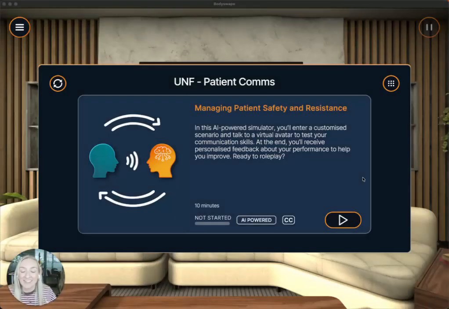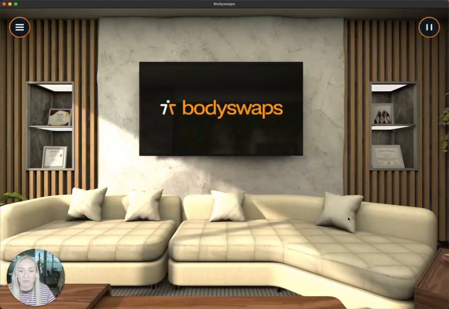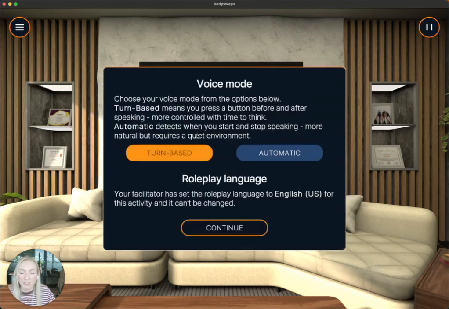Hey everyone, since I didn't get a chance to run through the live demo today on our call, I wanted to do a quick recording of what it looks like inside the Bodyswaps app once you create your AI roleplay. So I'm launching into our roleplay now.